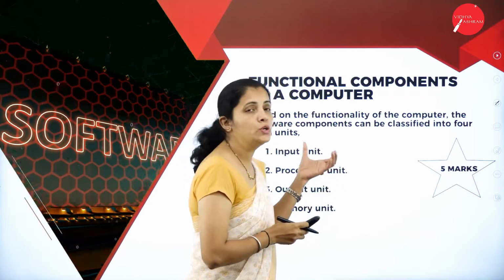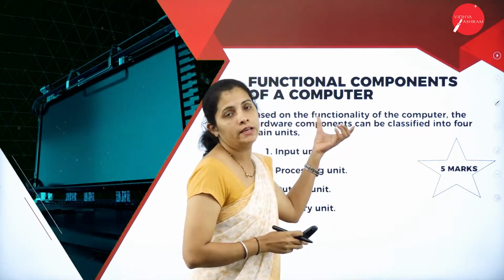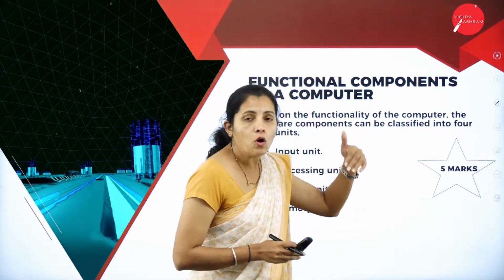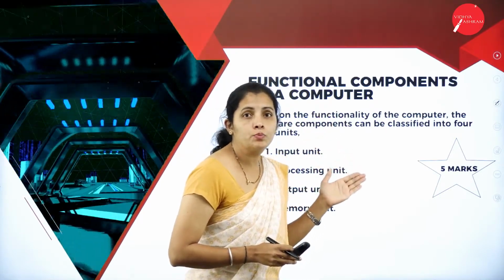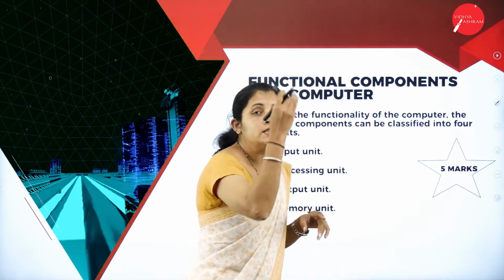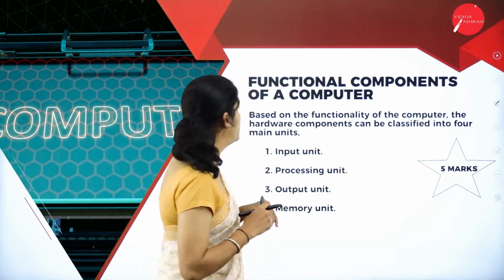Then it is going to store all the accepted input in its memory, and it is going to process all the data, and it is going to produce the output back to the user. So these are the sequence of steps carried out by the computer system.